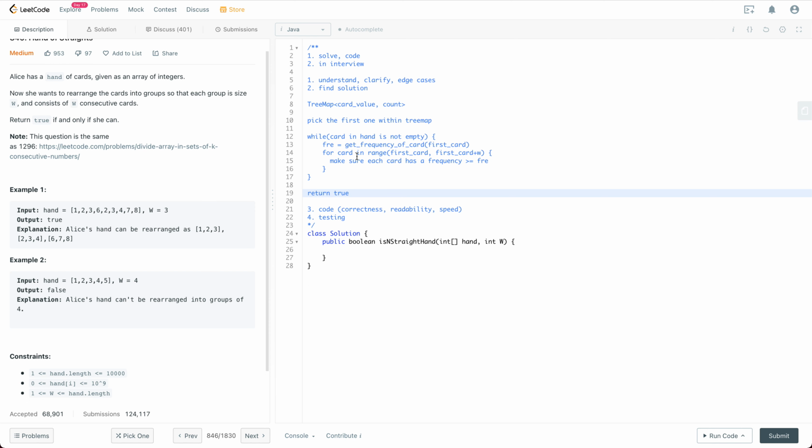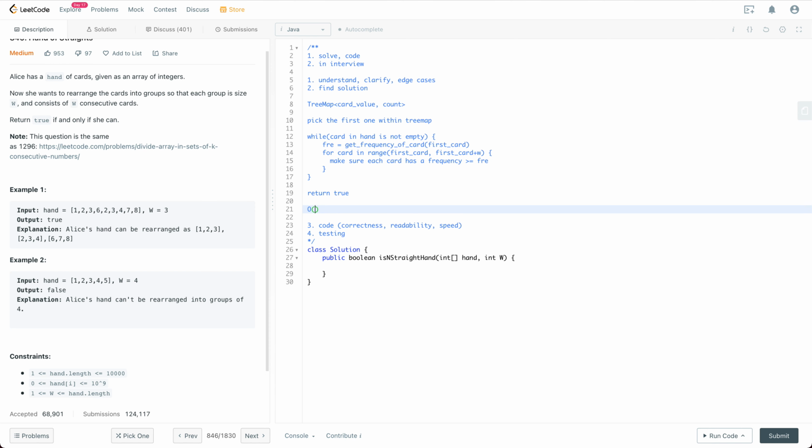So in this case, I think the runtime is going to be O(n log n). That is because, first of all, we need to build this tree map, which takes n log n for the runtime, and the remaining part is just linear. When I say n, it is the number of cards within the hand, or the length of the hand array. Having said that, let's do some coding work on top of this.